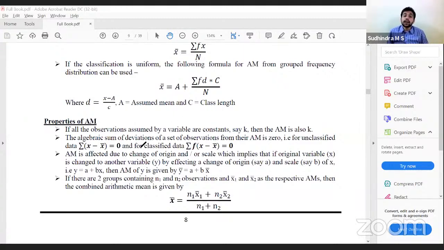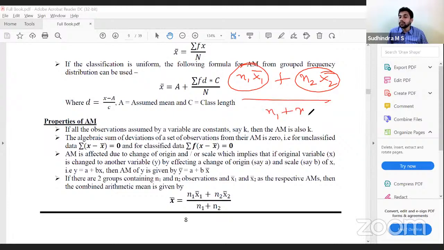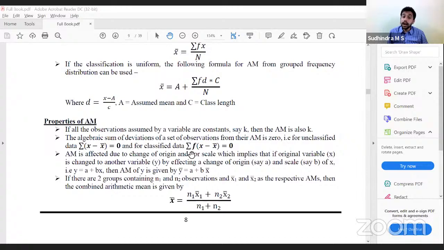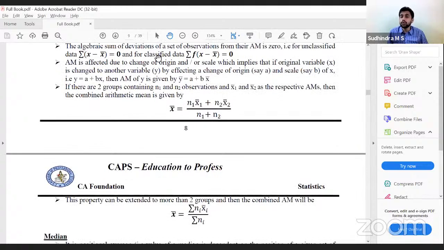Correct. Now combined mean. So if I have two sets, n1 with x1 bar for one set, n2 number of observations, x2 bar being the arithmetic mean, how do I calculate the combined mean? n1 x1 bar plus n2 x2 bar divided by n1 plus n2. Simple combined mean. Same if I have more than two groups. If I have three groups, it would be plus n3 x3 bar divided by n1 plus n2 plus n3. This is how I have to calculate for three groups.